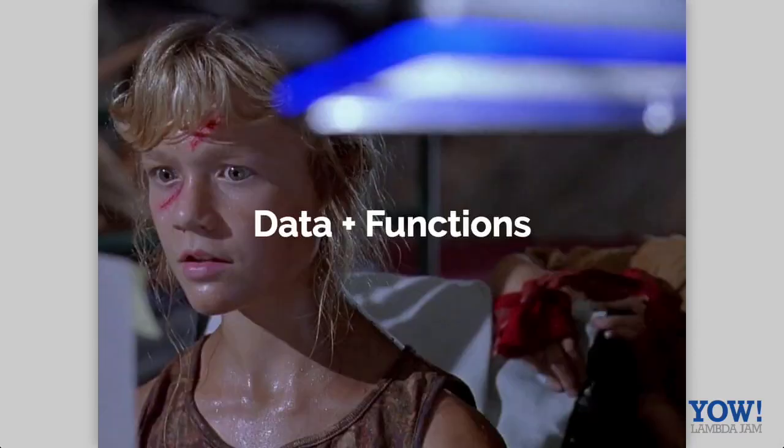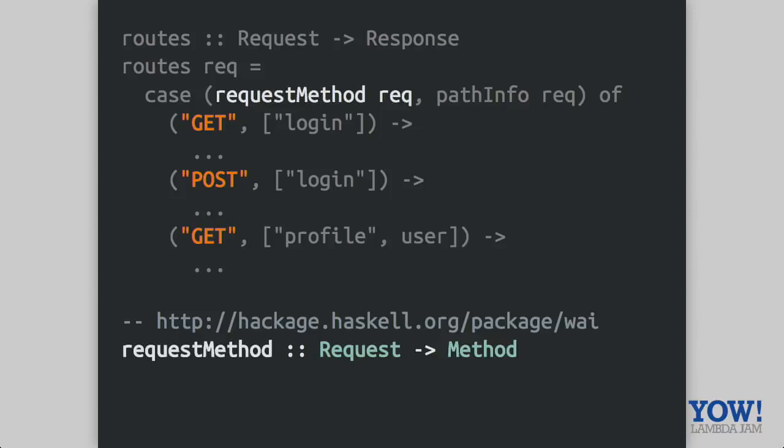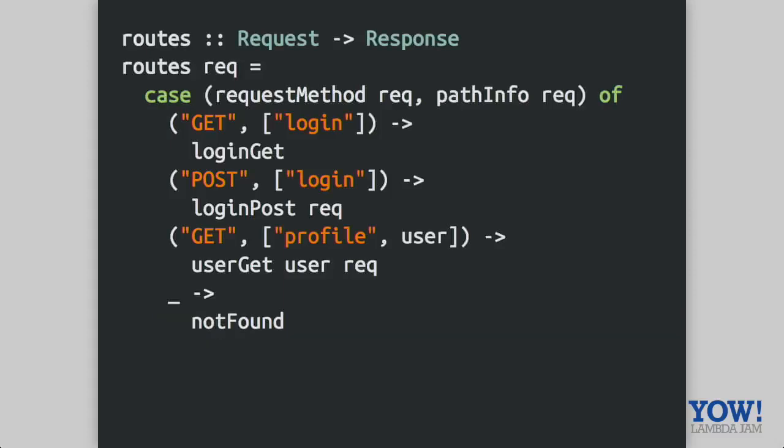And so yet again, we're seeing that the very, very simple use cases of functions and data can build up this application without too much trouble. So the last piece of the puzzle for this routing is the method, like the get and the post. There's a function called requestMethod on Y. Just to make this look similar to the Scotty example, one way of doing this would be to pattern match on the tuple of both the method and the pathInfo. And we can see that we have our final routes function, which, if it's a get login, you can see us dispatching, or just basically returning the response for these different things, passing in the requests where needed and passing in the user value from the get profile page.